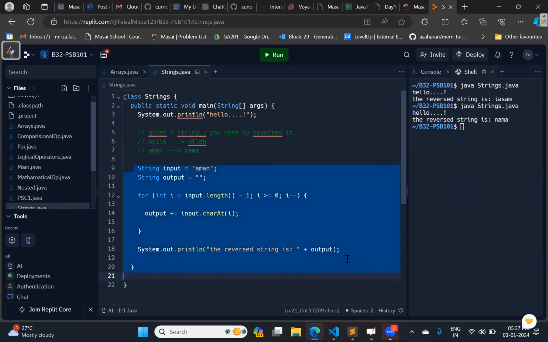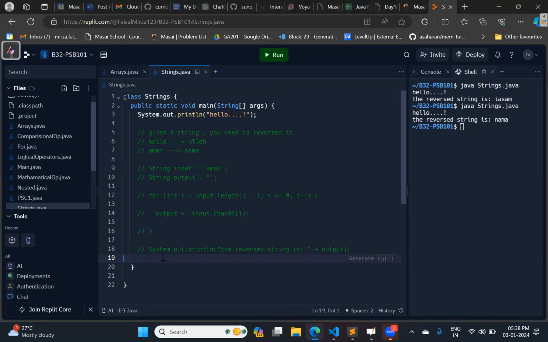Is it clear, everyone? Please confirm. Everyone, please confirm. Is it clear? Any doubt, any challenge, or anything you are not understanding, you can tell me, sir, line number this. Okay. So yeah, thank you, Abhishek.